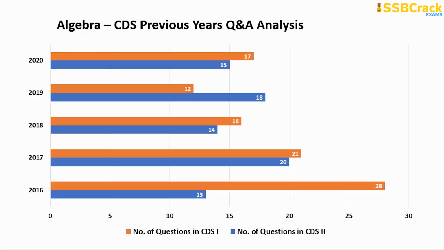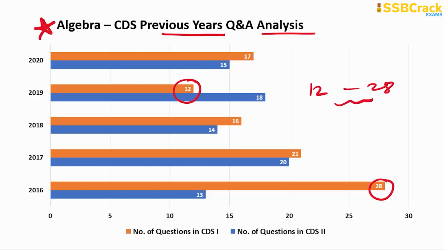Alright, the next topic in line for your 180 days of preparation is algebra. Here you can see the CDS previous years' Q&A analysis for the topic of algebra. The least number of questions was 12, and the maximum was 28. Such a huge number of questions were part of the previous CDS written examinations. That makes this one of the important topics to prepare for.